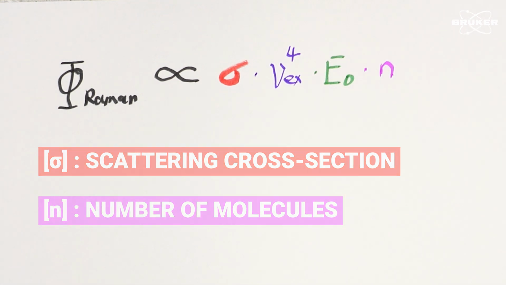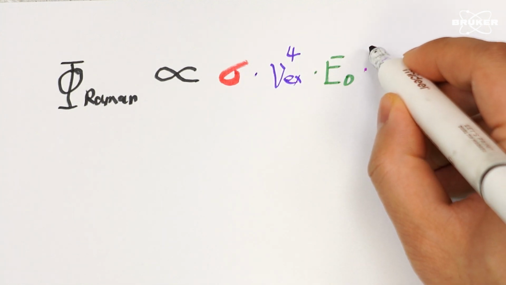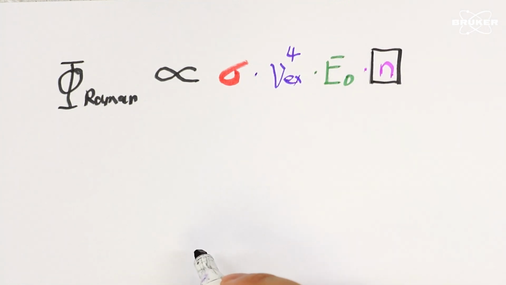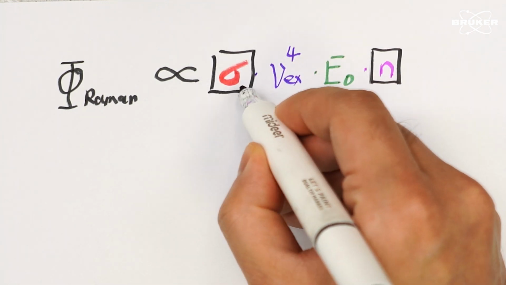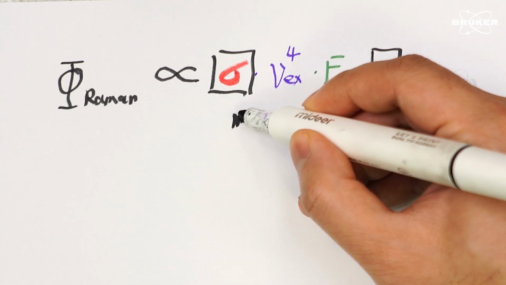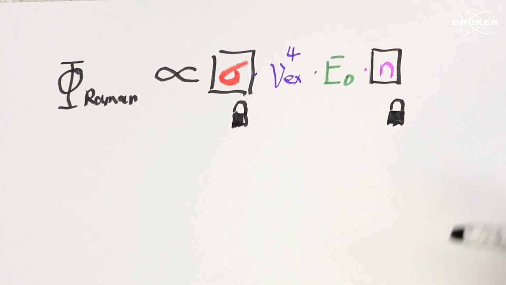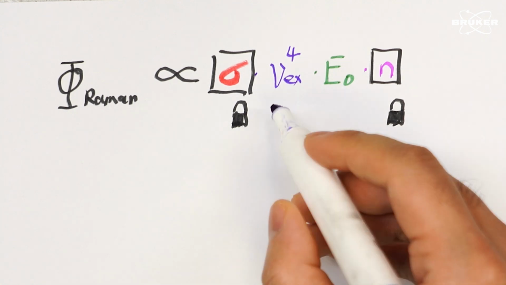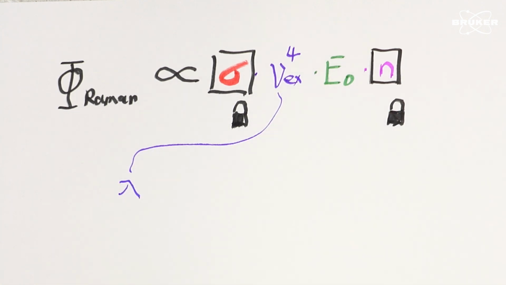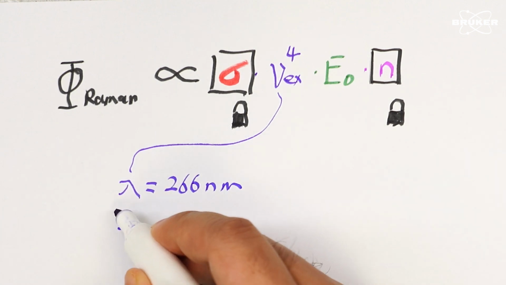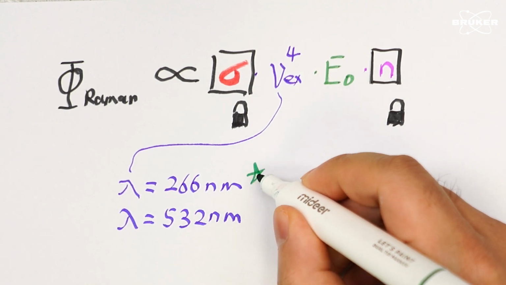are collected. The scattering cross-section of a molecule is decided by its structure, which is a fixed property we cannot alter. However, one factor we can manipulate is the excitation wavelength. Shorter wavelengths can enhance the scattering process, as this effect scales with the fourth power of the inverted wavelength in the equation.